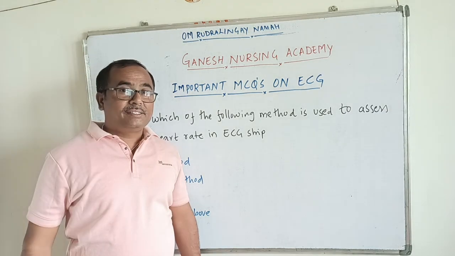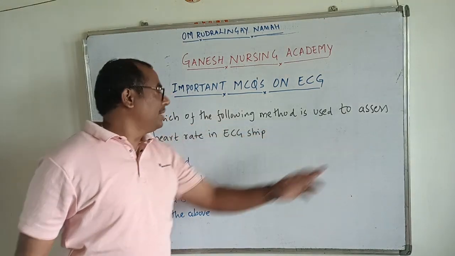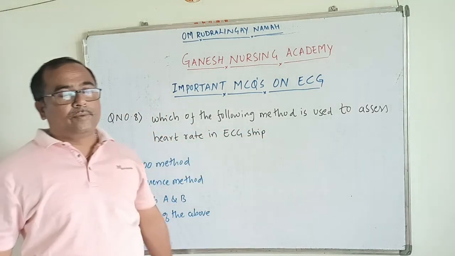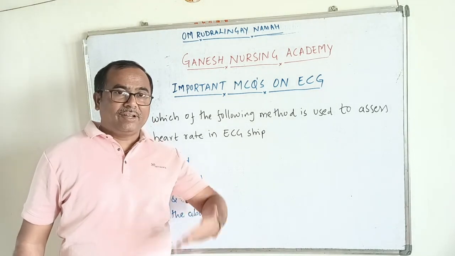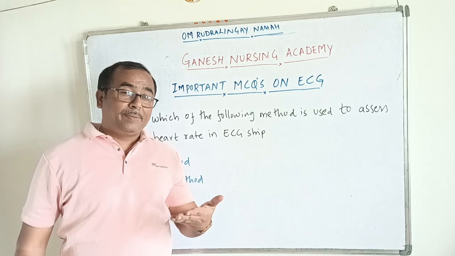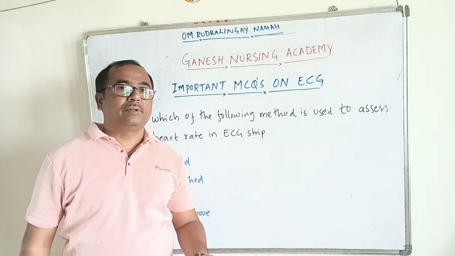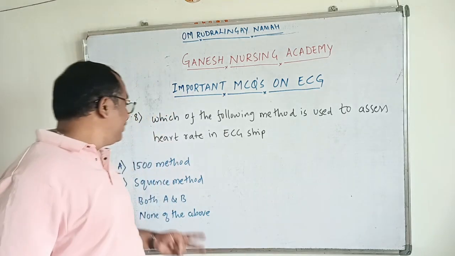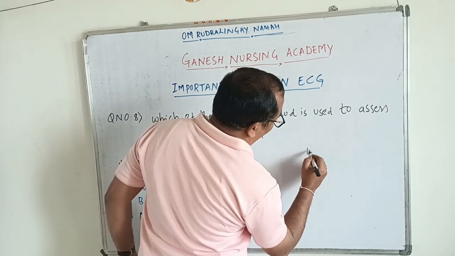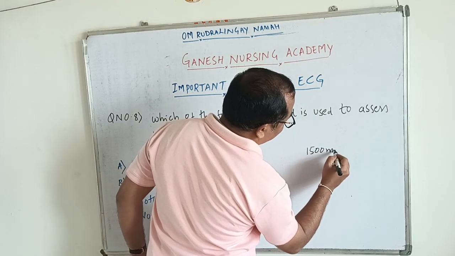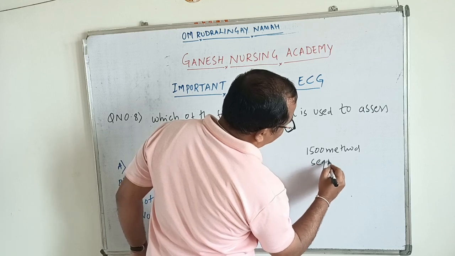Okay, dear students, let's discuss the next question. Question number 8. Which of the following methods is used to assess heart rate in an ECG strip? After taking the ECG of the patient, when you get the ECG in our hand, we can assess the heart rate of the patient by looking at the ECG. You may ask how it is possible. We can assess the heart rate in ECG strips by two methods. What are those methods? One is the 1500 method, and another one is the sequence method.